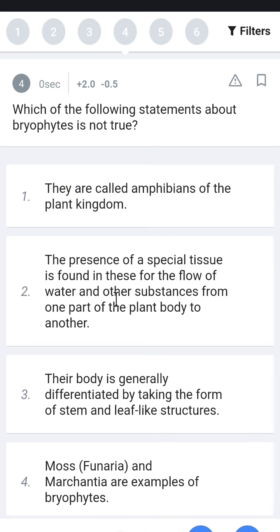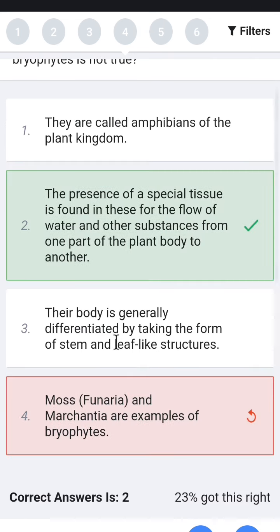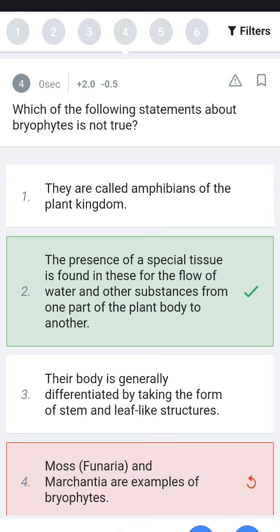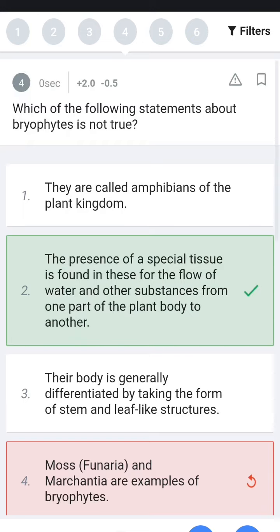Number 2, the presence of a special tissue is found in them for the flow of water and other substances from one part to another. The answer is number 2. Bryophytes grow where there is water. So the answer is number 2.